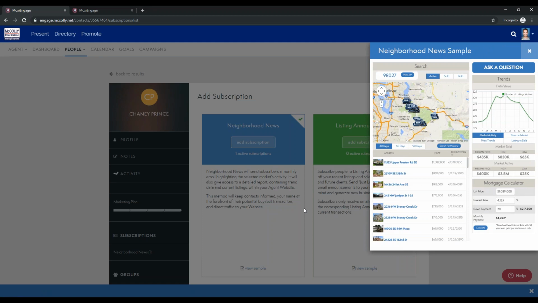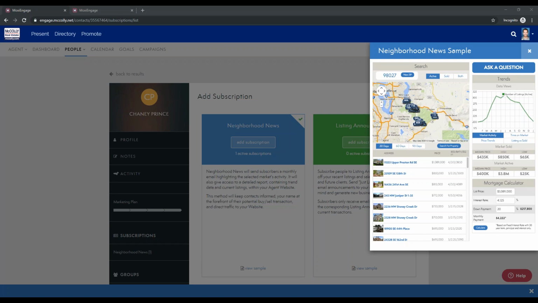Yeah, and also one of the great things about neighborhood news is that anytime your client receives this newsletter and they want to see more information about the property, they'll actually be taken to your new agent website. And so right now, since we don't have those agent websites up, you'll have a landing page that they're taken to. But once those are up and running, your clients will go to your agent website and they can do more searches right from there. So really great way to drive some traffic to your websites.